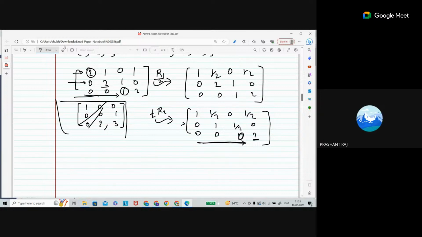Sir, if in the second row the first entry is in the last column, then the last row must be all zeros. Then in that case it should be 0. Suppose this case is happening here, okay.